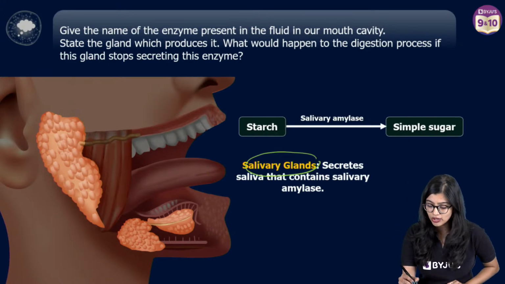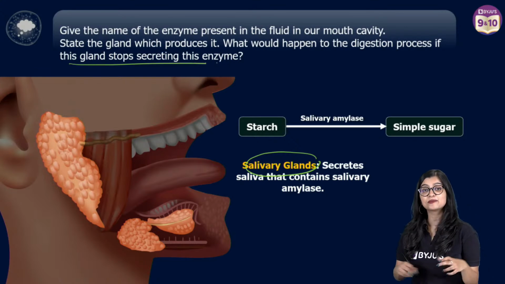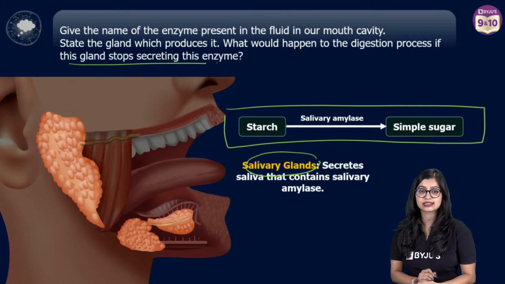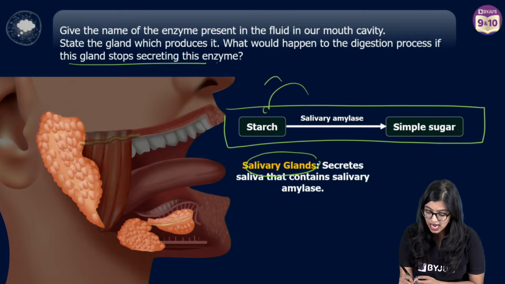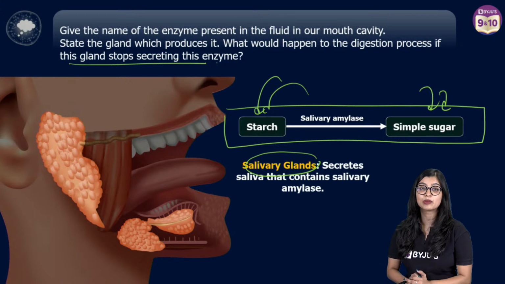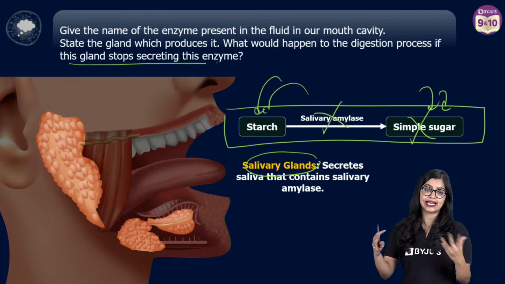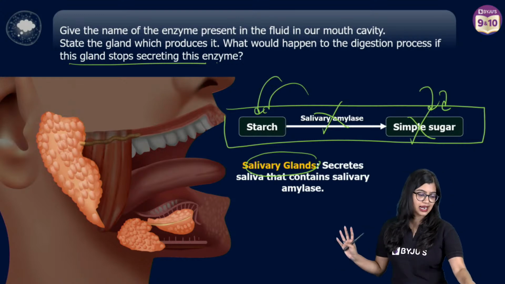Now here they're asking what would happen to the digestion process if the glands stop secreting the enzyme. So then you need to know what is the function of salivary amylase. Salivary amylase acts on the starch in our food and breaks it down into simple sugar. So if salivary amylase is not there, this will not get digested. Easy peasy lemon squeezy, right?